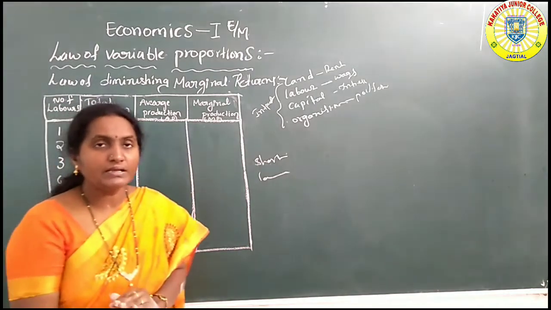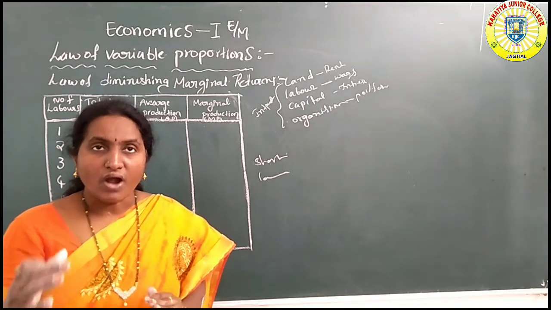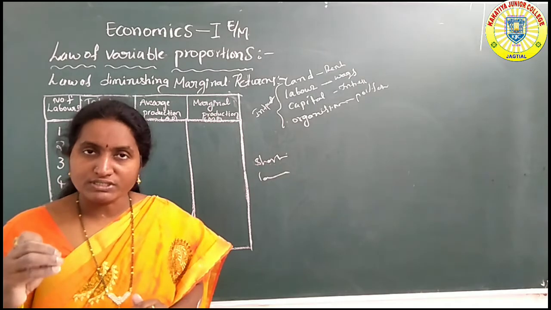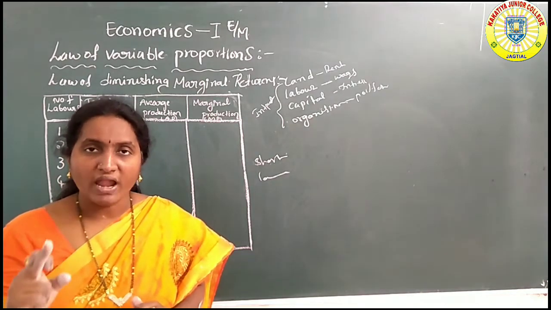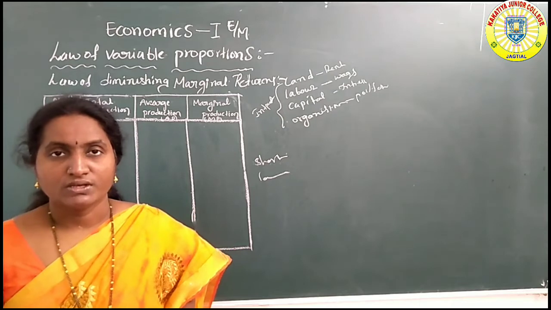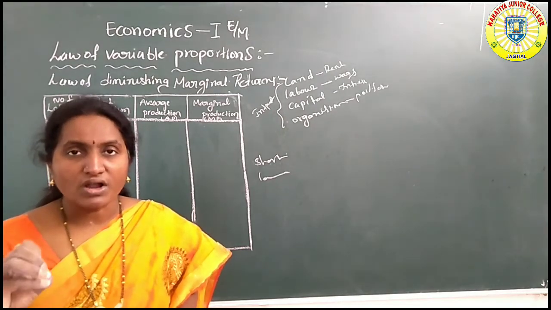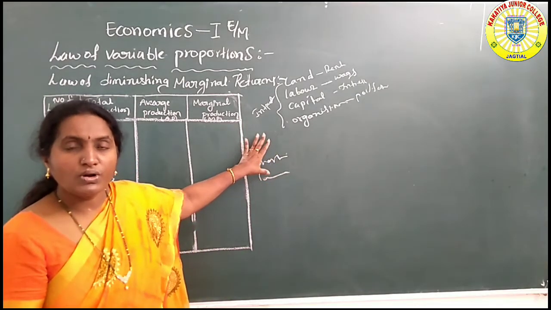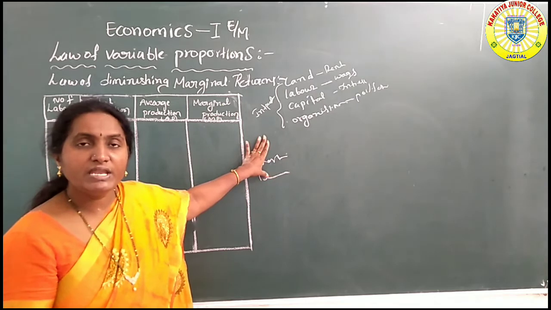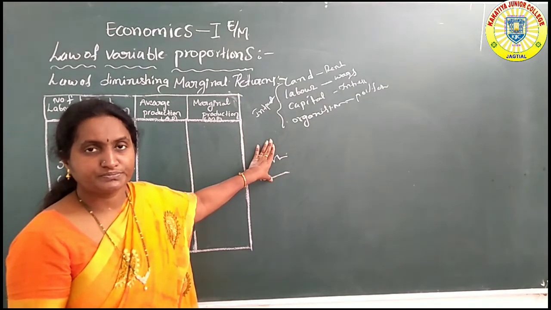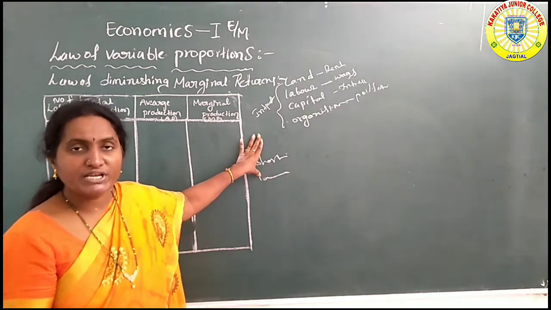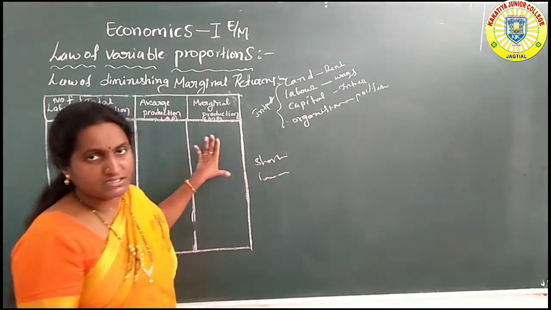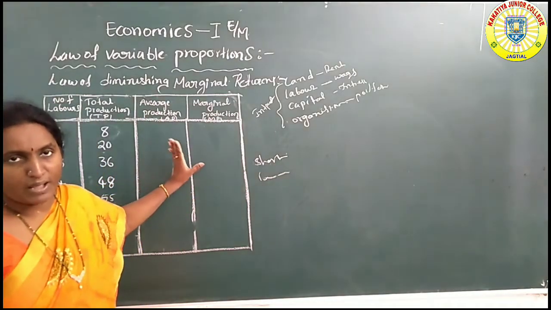In the short period, the organizer can change only the variable factor like labor, while the remaining factors are constant. So what are the total production, average production and marginal production? This law explains that. This is the total concept of the law.